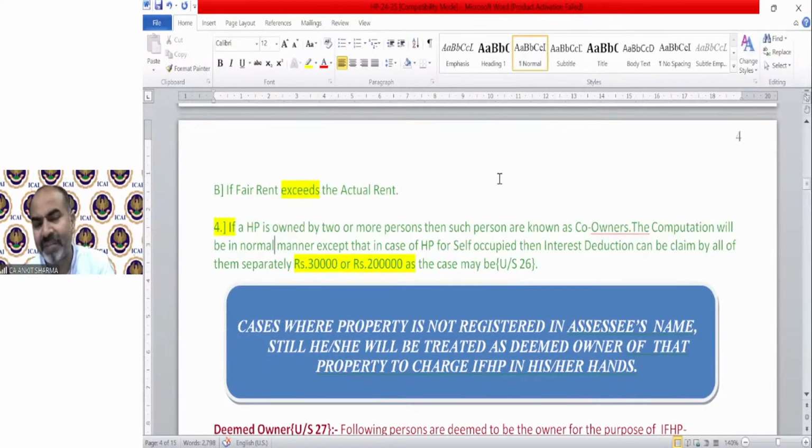The very simple clarification is there. There is no separate calculation, no separate provision. Generally in case of A or B, we claim deduction maximum up to 30,000 or 2 lakh rupees. We cannot claim more than this.